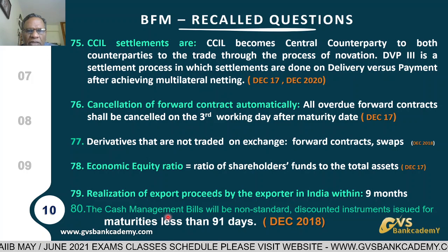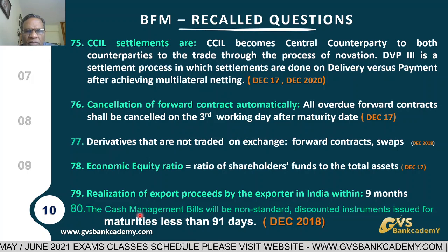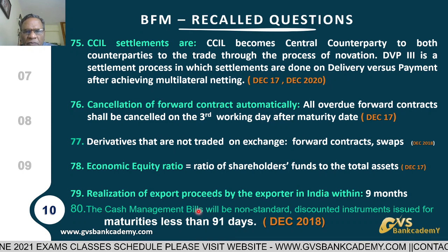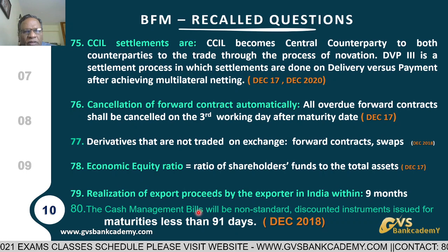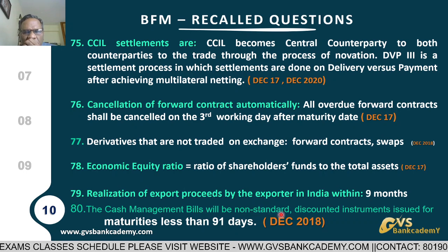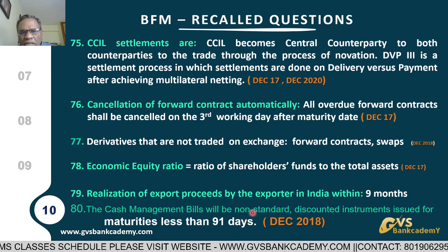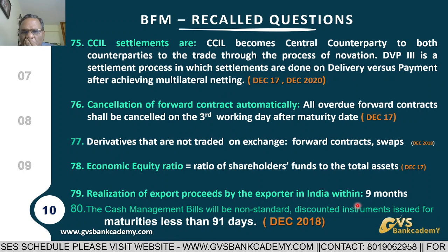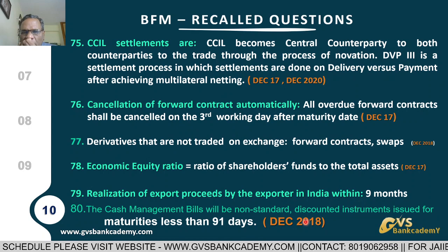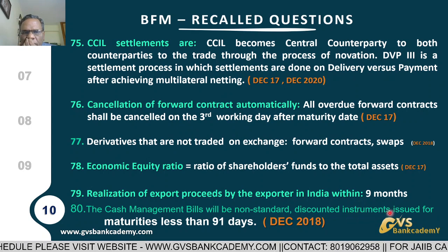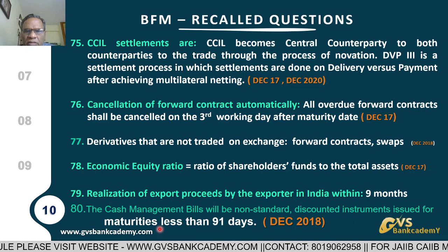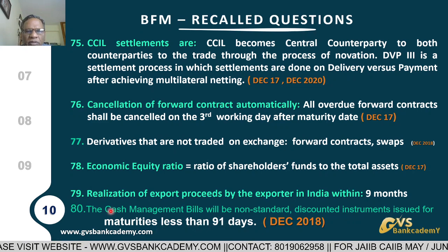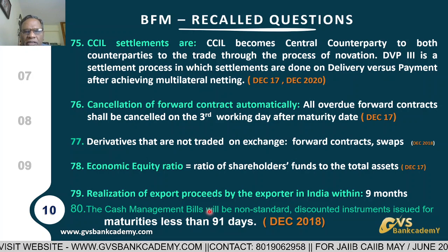Question number 80, the cash management bills. Sometimes RBI issues cash management bills on behalf of Government of India for its temporary mismatch of funds. It is a non-standard instrument. It is issued on the date of auction as a discounted instrument, issued at a discount, and on maturity the face value is paid. The maturity period is less than 91 days, so cash management bills are issued up to 90 days.